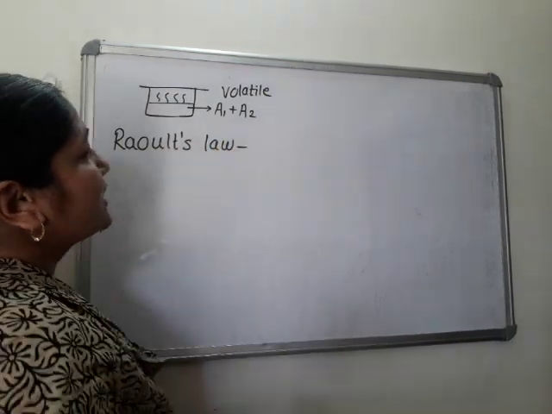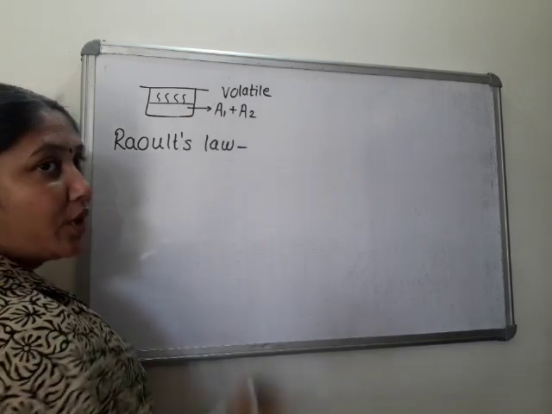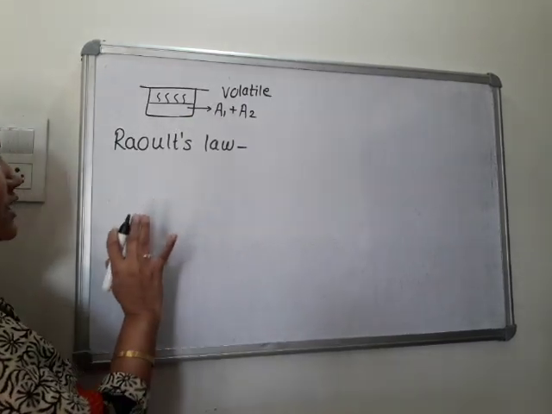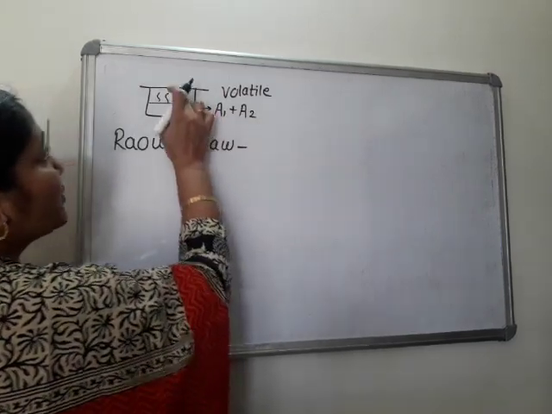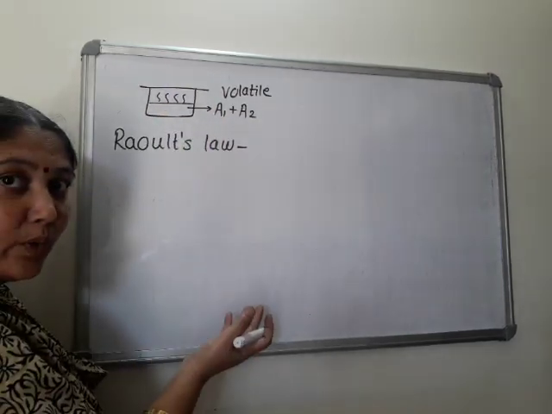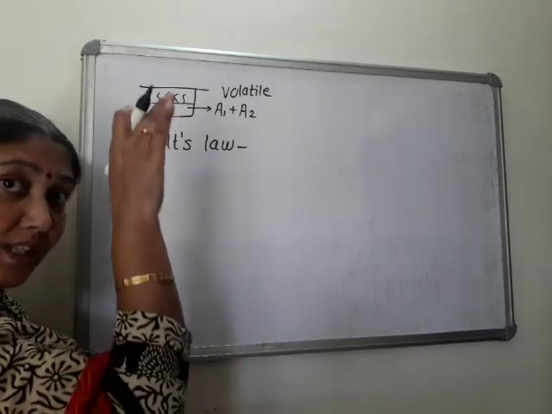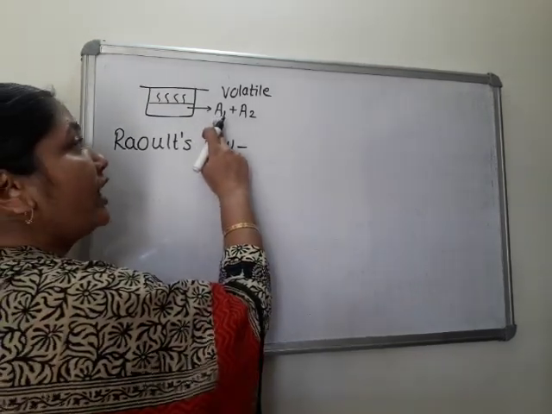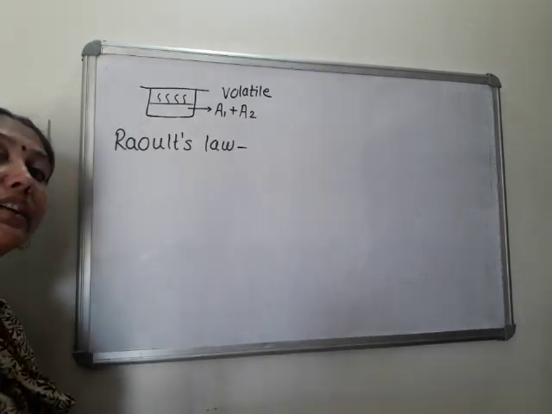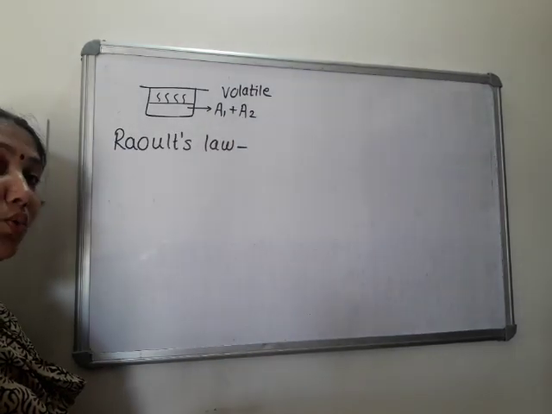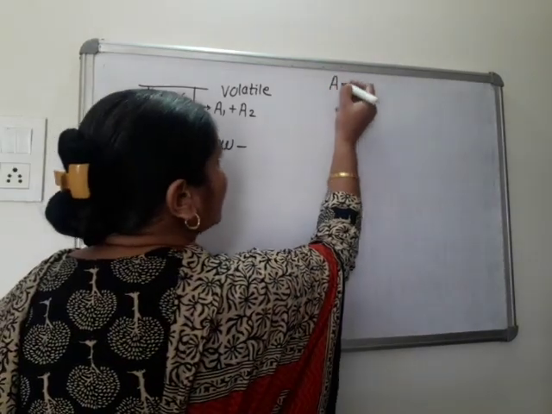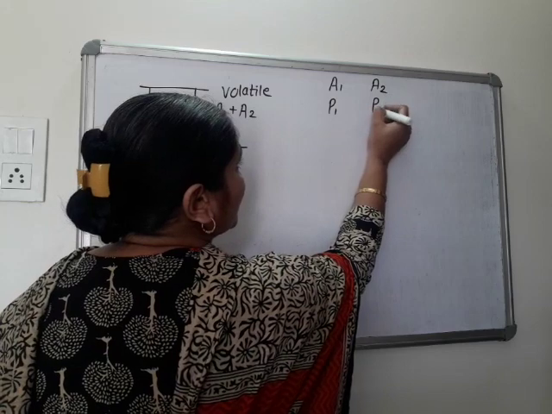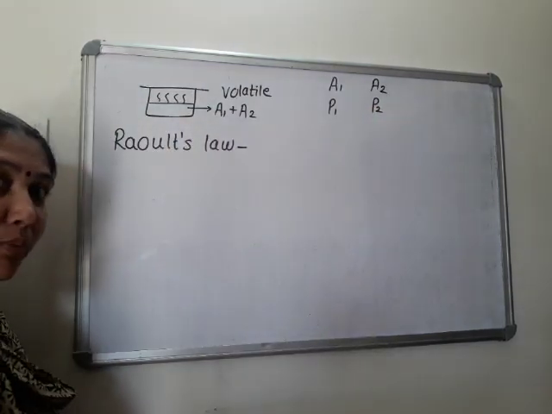Raoult's law states that suppose two components are there, A1 and A2. I said both are volatile substances. So vapors of both the substances are present over that liquid and both are exerting pressure. Say the pressure exerted by A1 is P1 and the pressure exerted by A2 is P2.